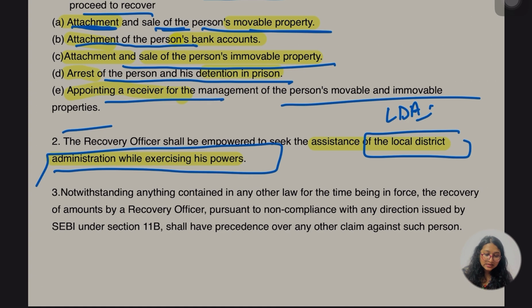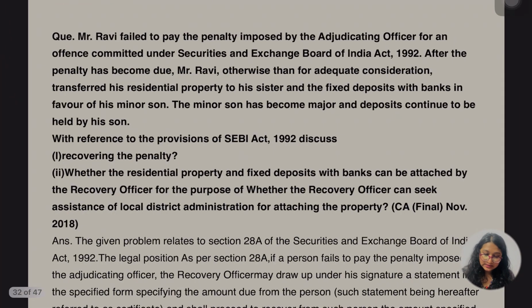Notwithstanding anything contained in any law for the time being enforced, recovery of amount by the recovery officer pursuant to non-compliance with any direction issued by SEBI under 11B shall have precedence over any other claim against such person. Okay, hope 28A was clear. Now let's go for one case related to 28A. We now know from where all we can recover the amount of a person.